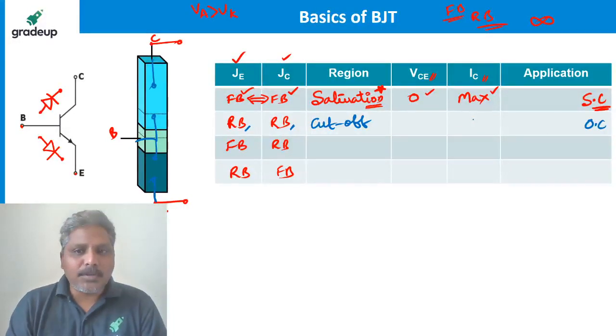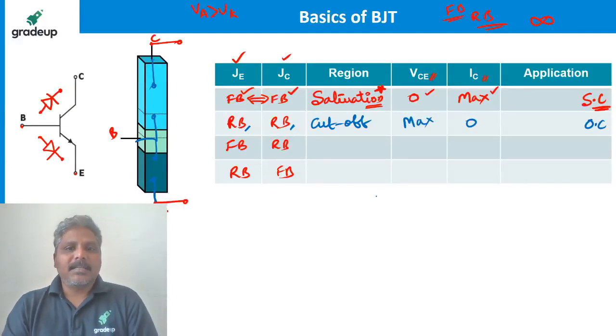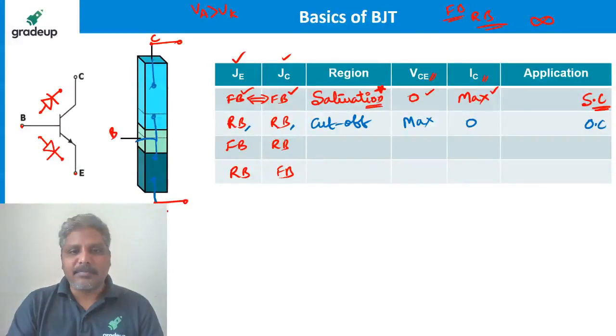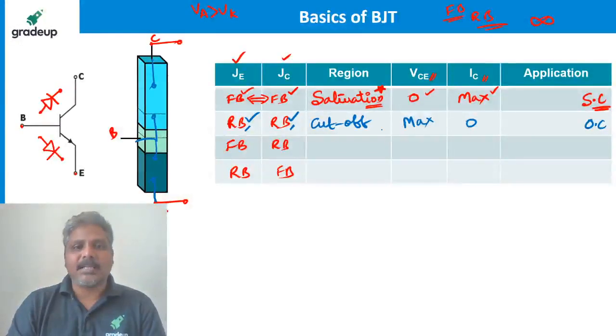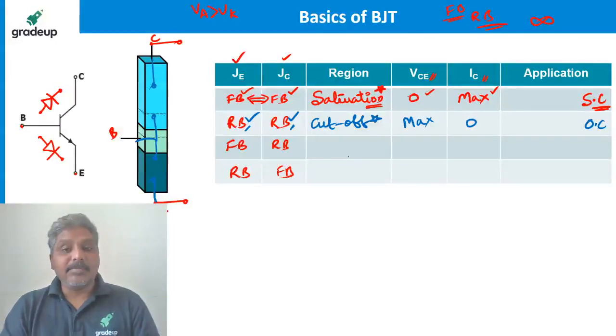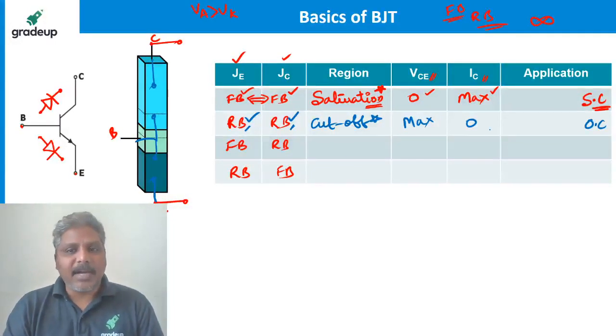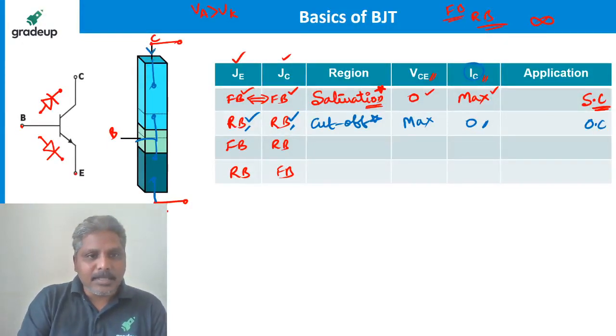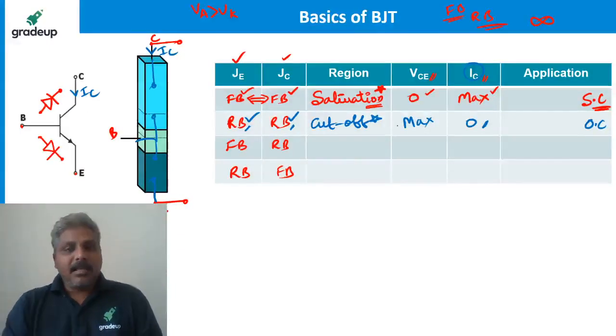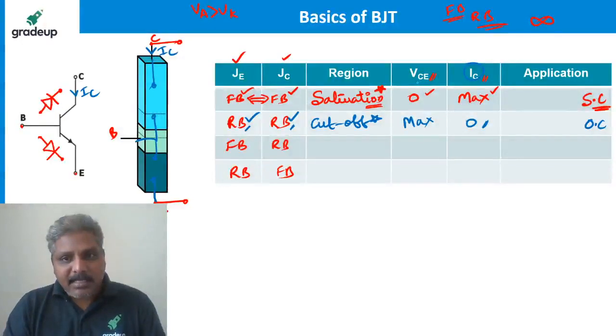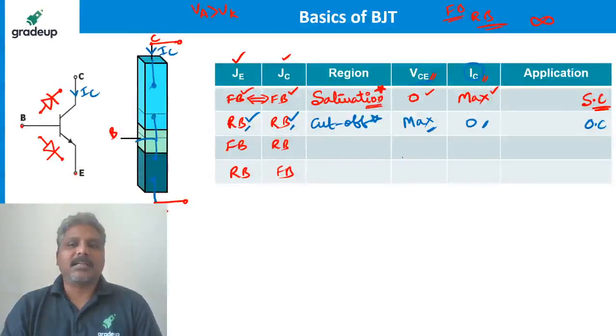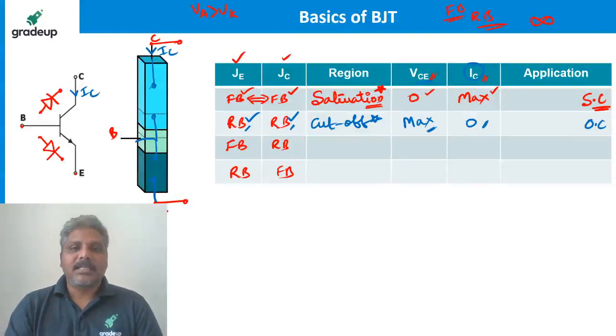What is the current flowing through the open circuit? 0. What could be the voltage? Maximum. So cutoff is very simple in two ways. If both the junctions are reverse bias, I call it the cutoff region of operation. Or if the current flowing through the transistor is 0. What current? Collector current, flowing in the collector like this. If collector current is 0 and the voltage is maximum, still I call it cutoff region. It can be defined in two ways, based on the junctions and based on the voltages.